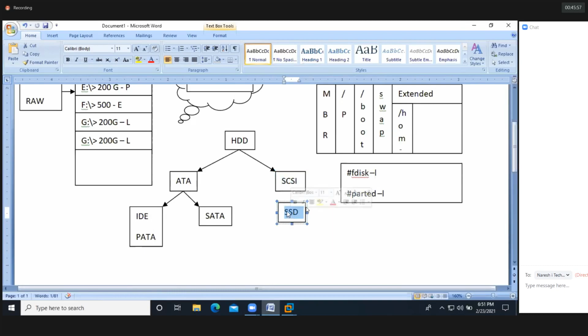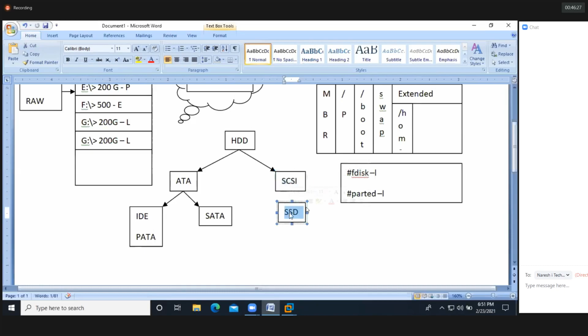It doesn't have any spindle motor in the SSD. It's one chip, like a pen drive. Okay, it doesn't have the spindle motor. Both the technologies, ATA and SCSI, work on a spindle motor. We'll have one motor inside. With the help of this motor, we rotate the platters. I will show you some images from the internet, don't worry. So we'll have the spindle motor and the platters. We store the data on the platters.